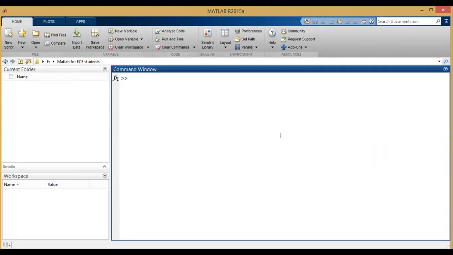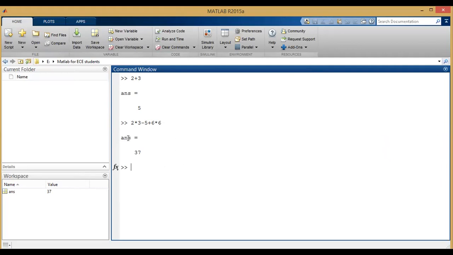Okay, now we will discuss how MATLAB works as a calculator. For example, you type 2 plus 3, just click on enter, and you will get the output. So if you want to perform any operation, for example, 2 into 3 minus 5 plus any big operations, you can perform them. MATLAB works as a calculator. It gives you the output.